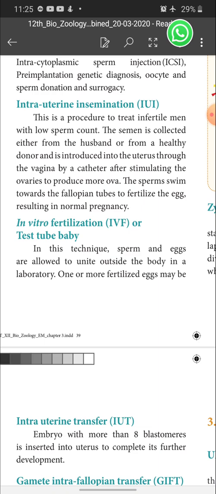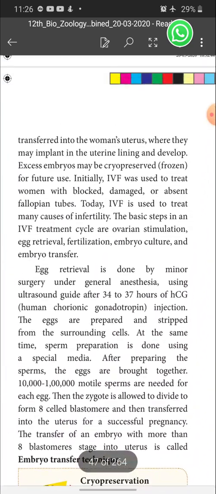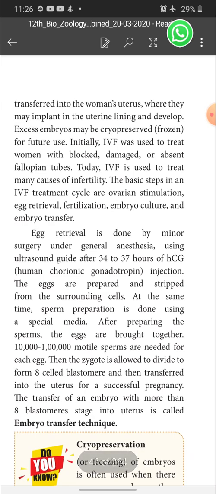Here in vitro fertilization, that is fertilization taking place outside the body in the laboratory under controlled conditions. That is called what? In vitro fertilization. It is otherwise called what? Test tube baby. In this technique, sperms and eggs are allowed to unite outside the body in a laboratory. One or more fertilized eggs may be transferred into the woman's uterus, where they may implant in the uterine lining and develop. Excess embryos may be